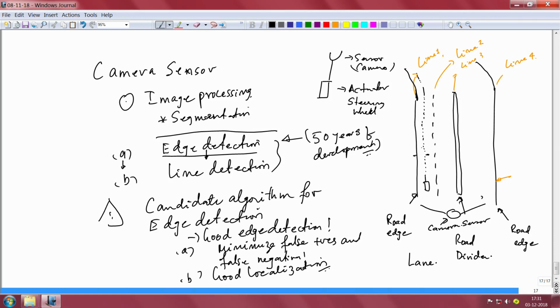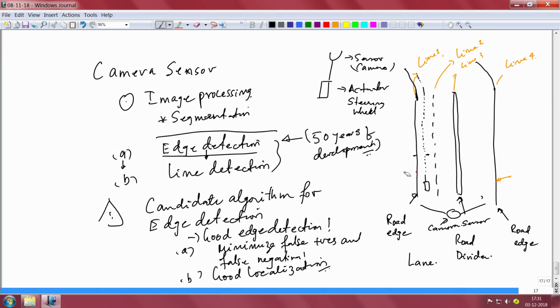It should not indicate, for every point here, that there are multiple edges. They should not show me multiple edges. This is not acceptable. It should always say that there is only one edge for a single point.